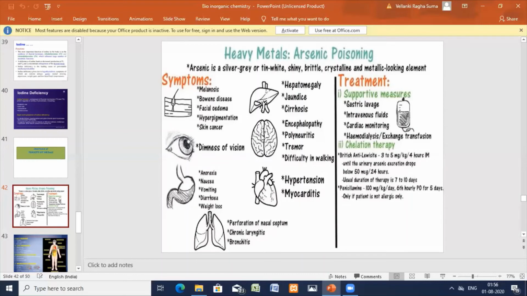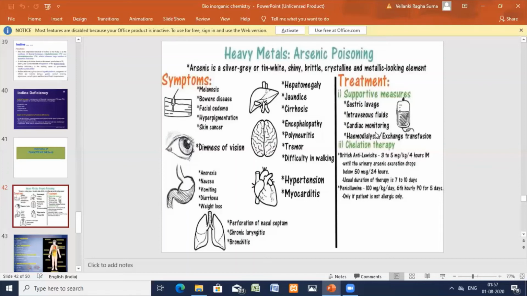Now we'll see the organs and how it is damaging them. We have seen that. Now we'll go for the treatment. Supportive measures: gastric lavage, intravenous fluids, and cardiac monitoring. Every now and then cardiac monitoring: how is the heartbeat, heart rate, the pumping, the pressure. Intravenous fluids are sent into the body, and gastric lavage is cleaning of the stomach. Through the salines the fluids are ingested and thereby the arsenic is brought outside.